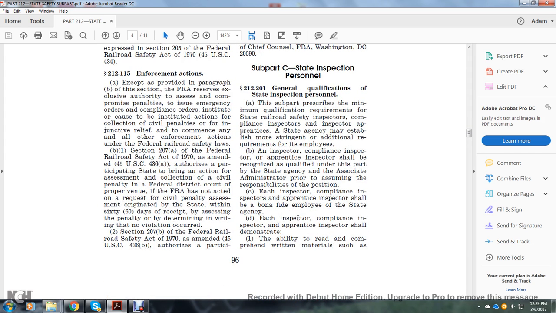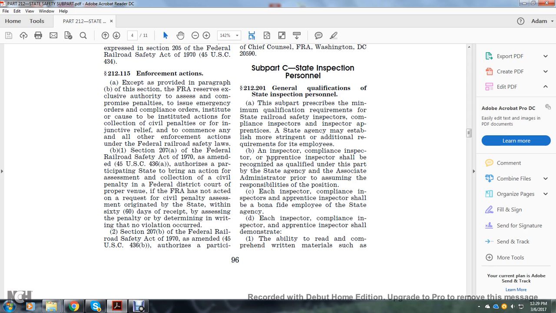All right, Subpart C, state inspection personnel. 212.201, general qualifications of state inspection personnel. This subpart prescribes minimum qualification requirements for state railroad safety inspectors in compliance with the inspector apprenticeship. The state agency may establish more stringent and additional requirements for its employees.